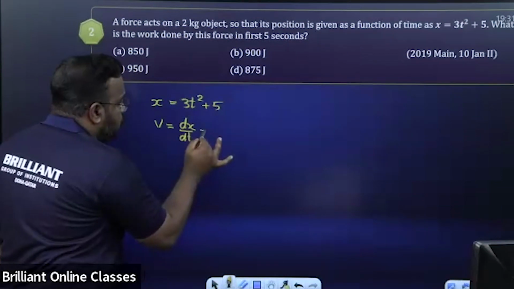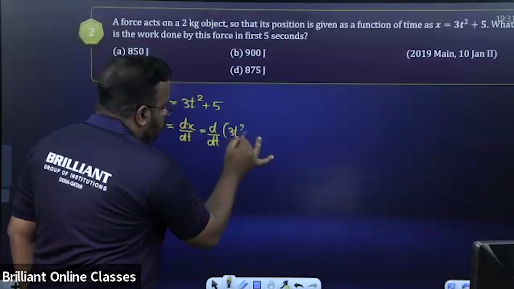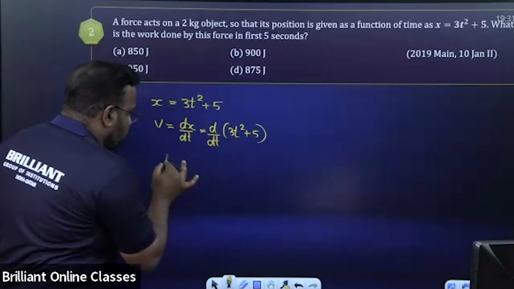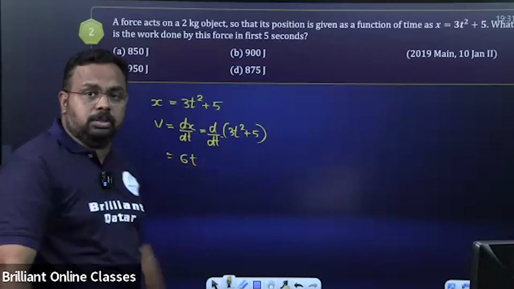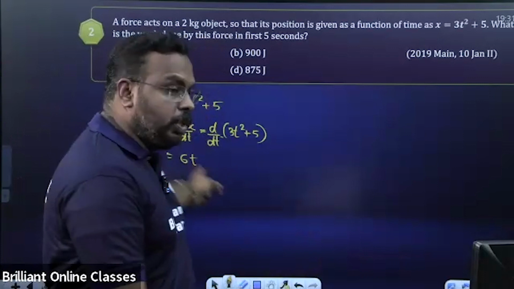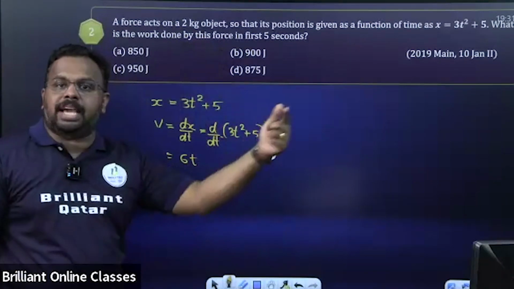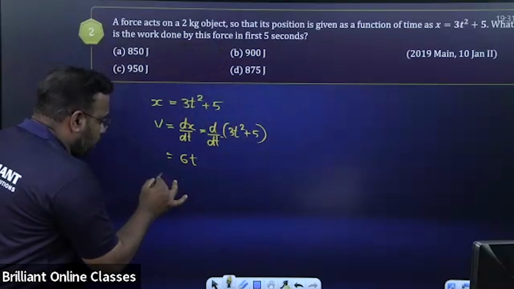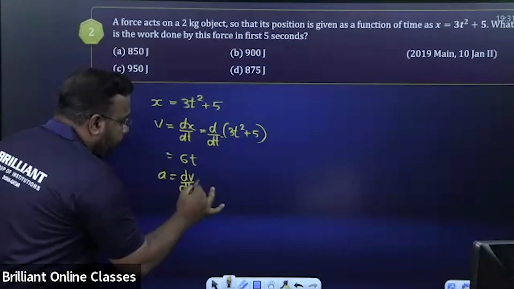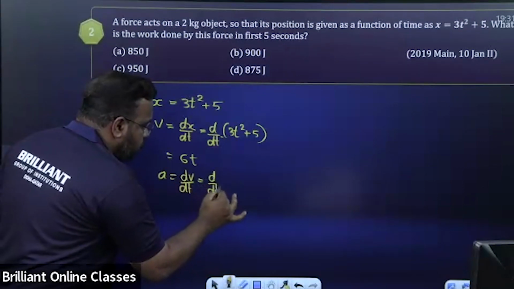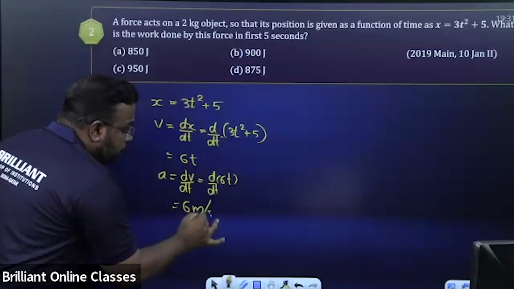dx by dt, which is equal to d by dt of 3t square plus 5. So d by dt of 3 into d by dt of t square is 2t. So we get 6t. 5 is a constant, so its derivative will be 0. So velocity is 6t. I think that step is clear. Velocity of this body is 6t. Now, we need acceleration, so we have to differentiate it once again. Acceleration is equal to dv by dt, that is d by dt of 6t. 6 will come out, dt by dt is 1. So what is the answer? 6 meters per second square.